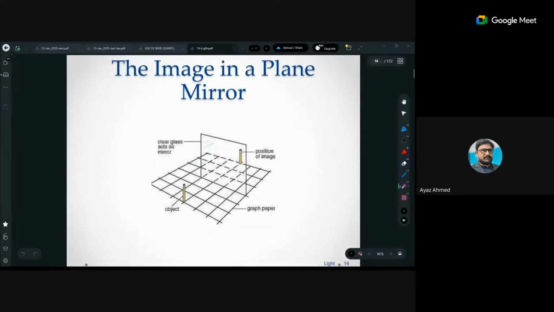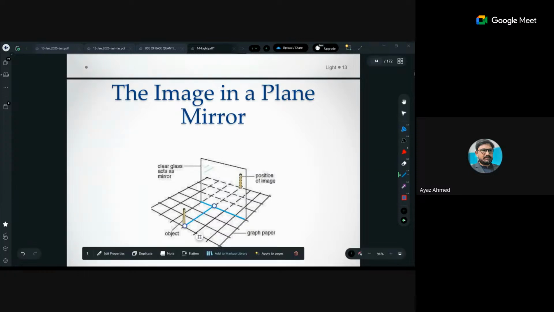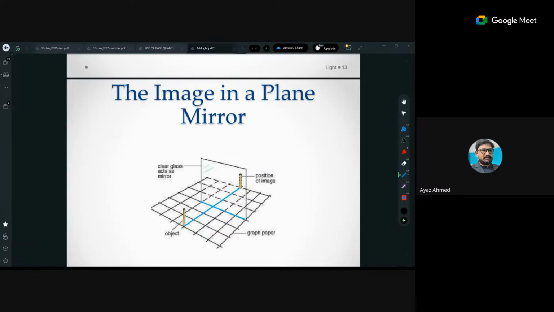So आपका question यहाँ से आता है, both types of questions are here. The situation is, this is your mirror's bottom line, right? This is your mirror's bottom line. Did you see where the object is placed? Object is placed 3 centimeters in front of the mirror, isn't it? 1, 2, 3 centimeters in front, but the image is observed behind the mirror, 3 centimeters behind the mirror. Do you notice that? Yes, sir.